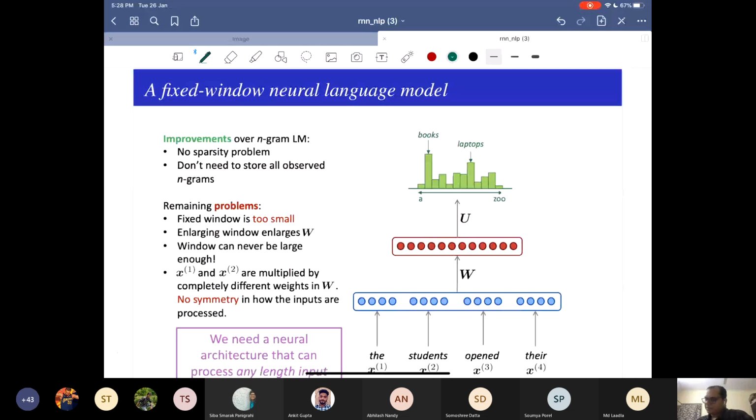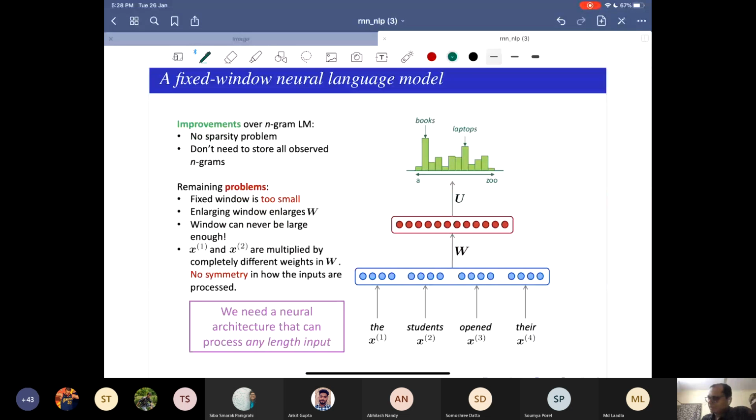Something like these x1 and x2 are being multiplied by completely different weights in W, and there is no symmetry in how they are being processed. These two weights, D cross H, D cross H, are very different and have no connection with each other, and that creates a problem. So two problems.